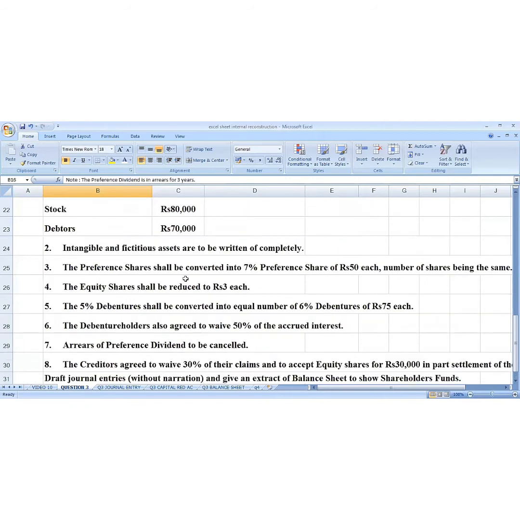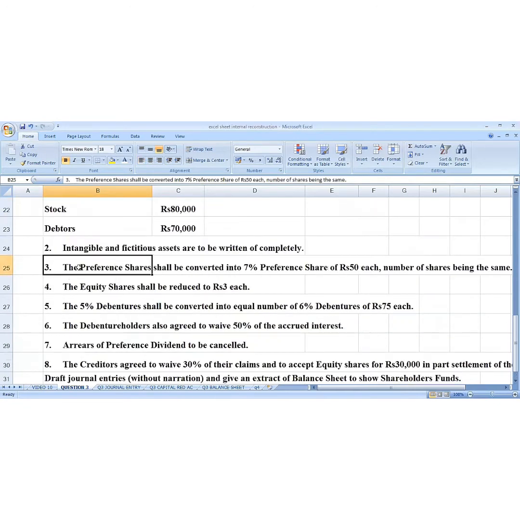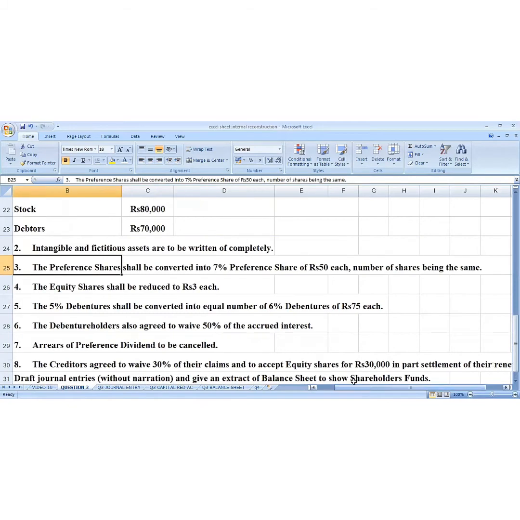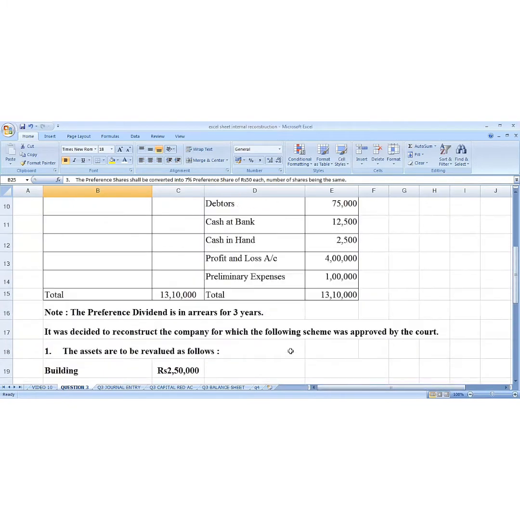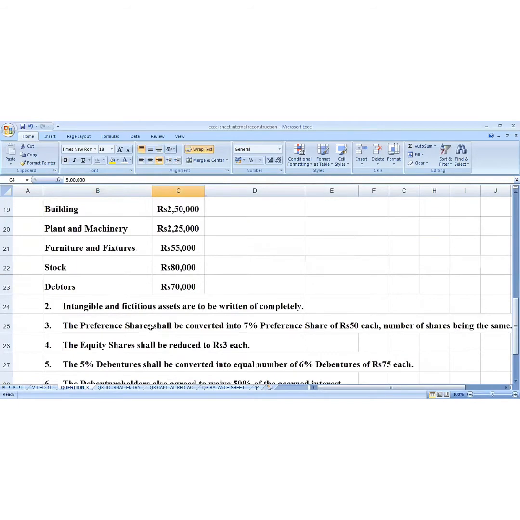So we start with the preference share, which is line number 3, and we go to line number 1 and 2 after we finish up to 8. So what is line number 3? The preference shares shall be converted into 7% preference shares of rupees 50 each, the number of shares being the same. The number of shares will remain the same. So preference share capital is 5,000 preference shares, amount is 5 lakh. We have to convert it into 7% preference shares of 50 each.